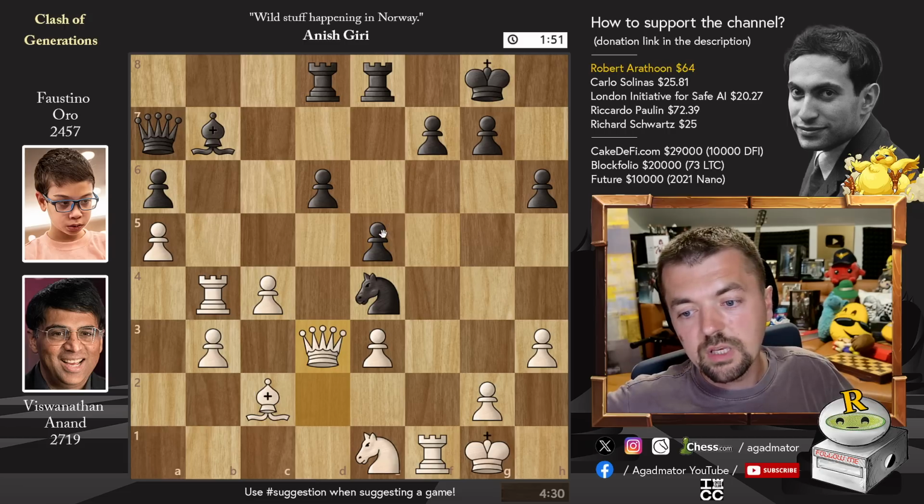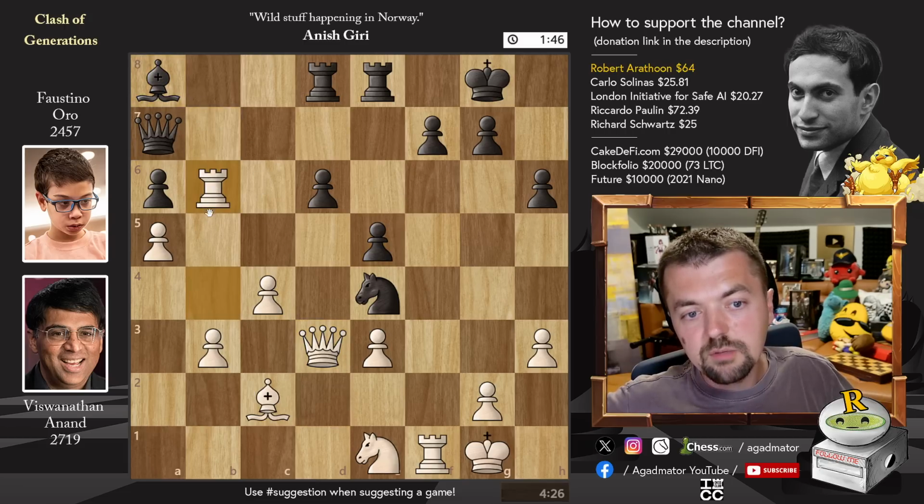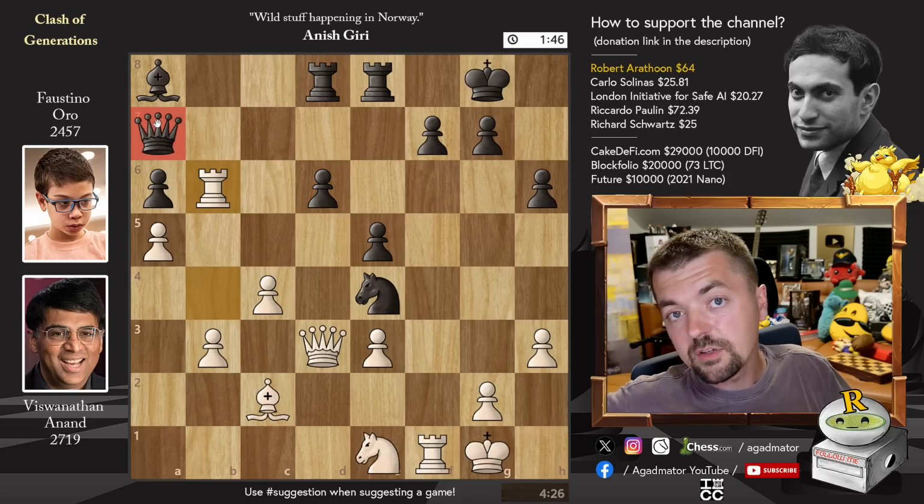It's definitely the way to go. But here we have bishop to a8, and now Anand goes for rook to b6. Again, putting more pressure on that a6 pawn, putting pressure on the d6 pawn, and just very much limiting the mobility of the black queen.